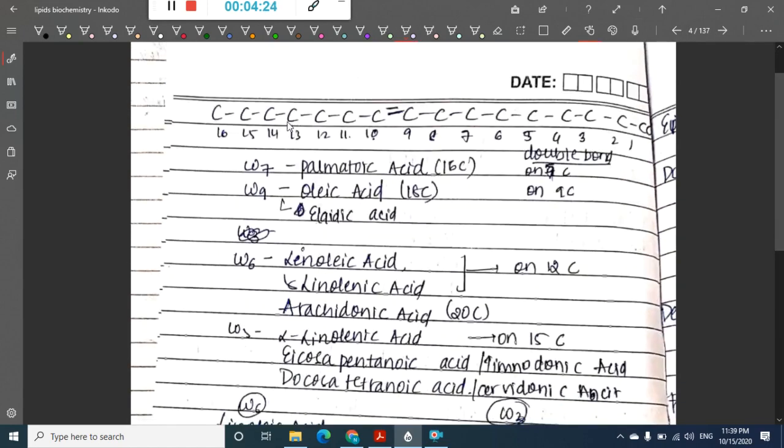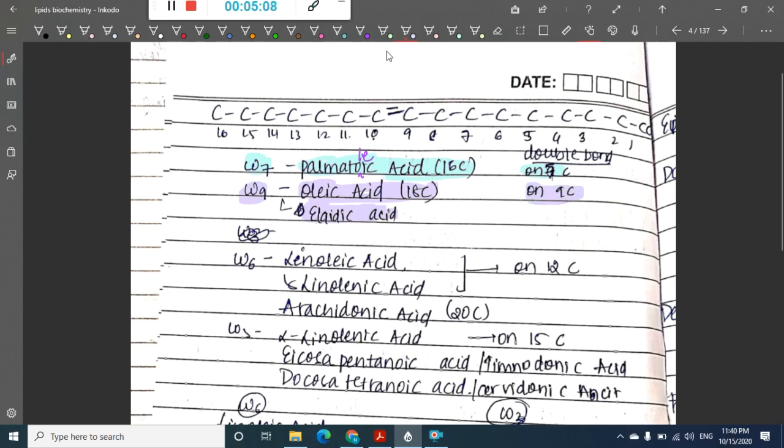If you see, this is the carbon atom. Here at 9th position you have double bond, that is palmitoleic acid. Okay, so we will see, it is omega 7, which is palmitoleic acid, a 16 carbon compound with double bond present at 7th position. Then we have omega 9, where double bond is present at 9th position, which includes oleic acid. Oleic acid is 18 carbon compound and has double bond at 9 carbons.